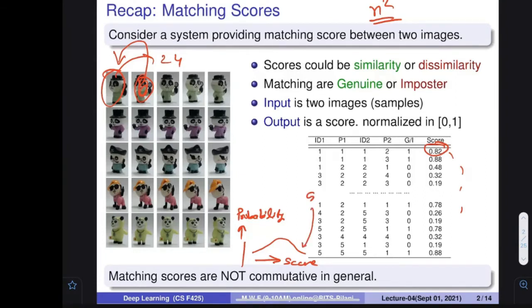So similarly, you can perform the same operation for the imposter scores also. It would also come out something like that. But why am I drawing it on this side, where the mean is lesser? Because we expect that those scores would be smaller. If it is a similarity score, then the imposter score would be smaller. That we expect.